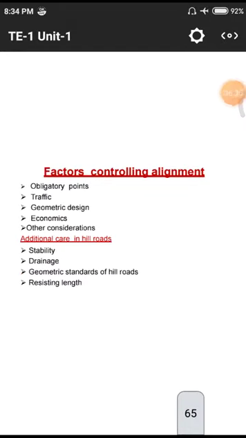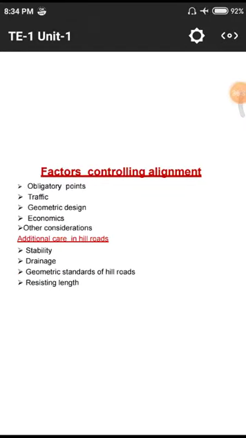And next one, factors controlling alignment. Alignment means the way we arrange a particular road between two points. First one, obligatory points. Obligatory point means whenever we are going on particular roads, there are some obligations.